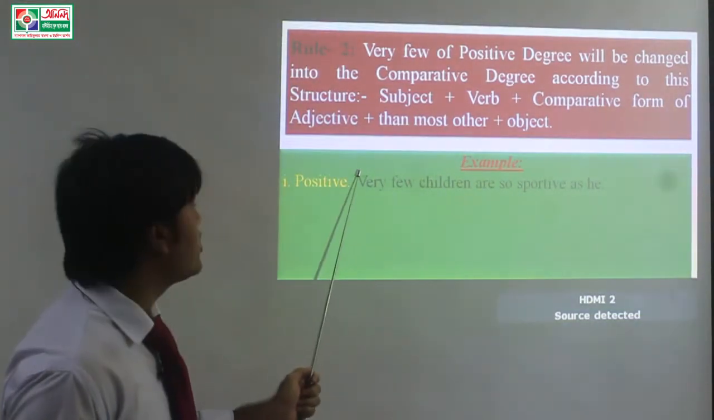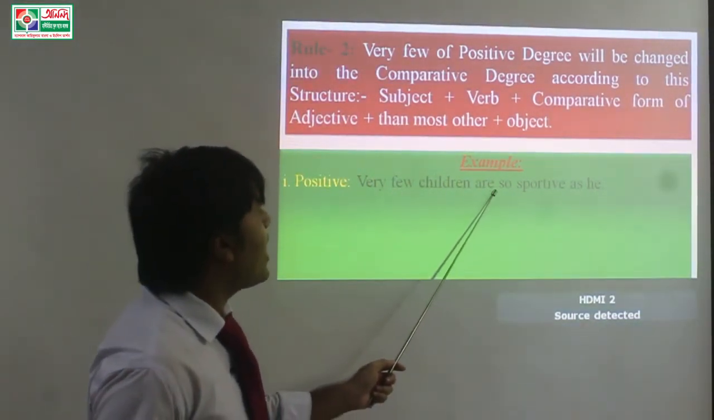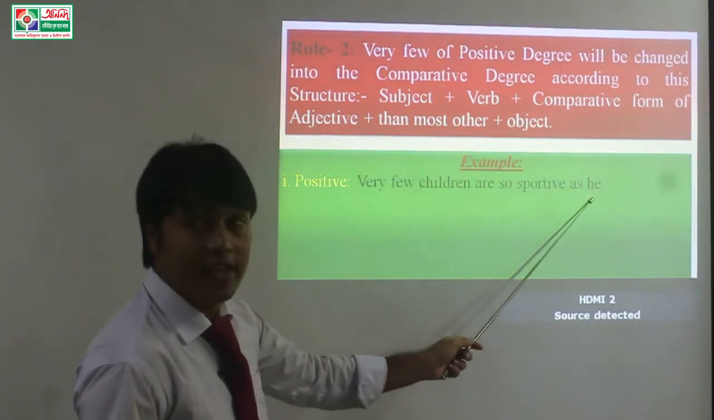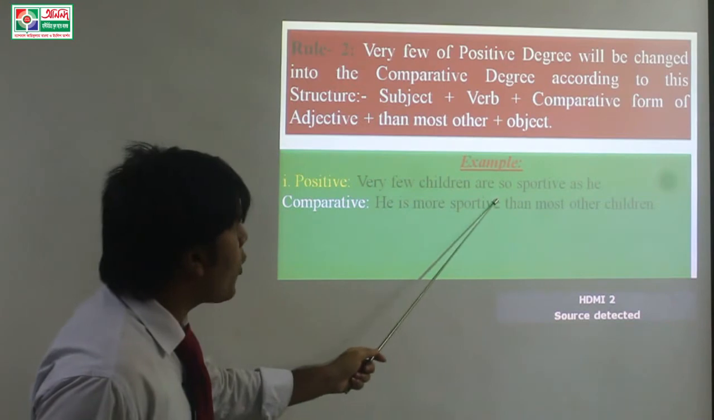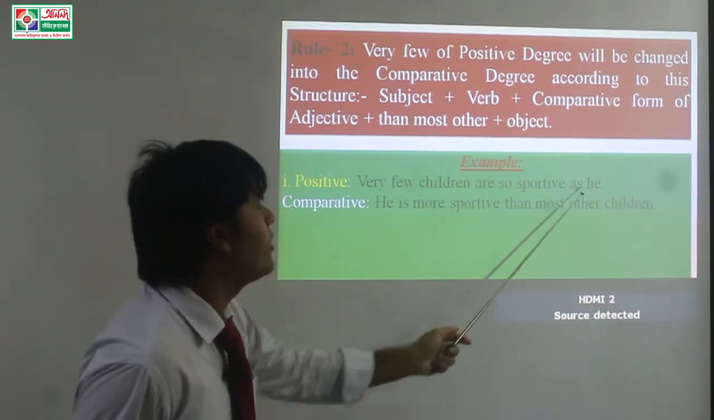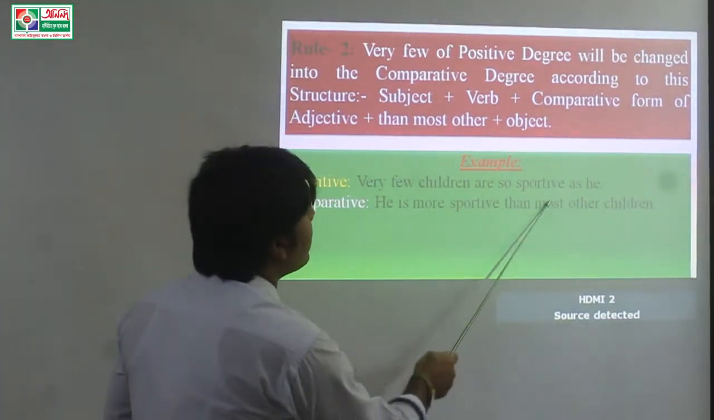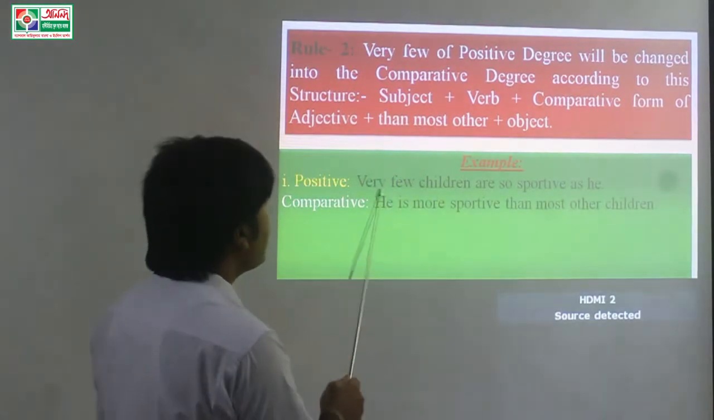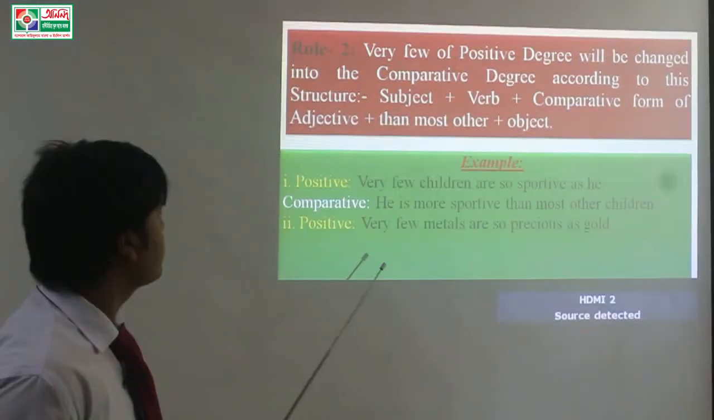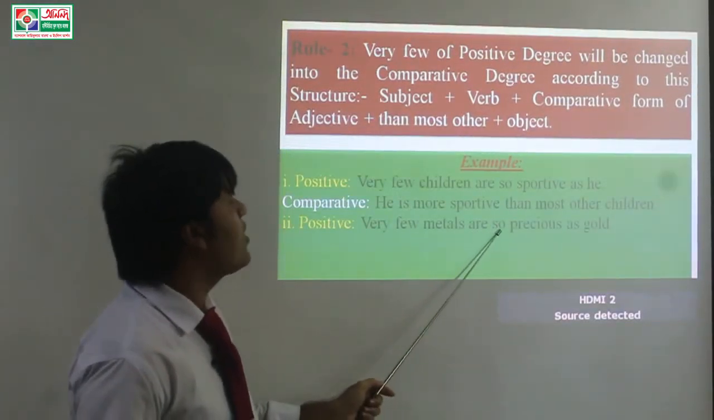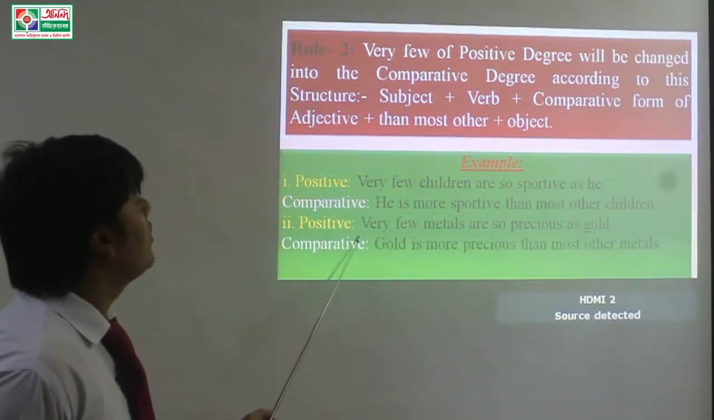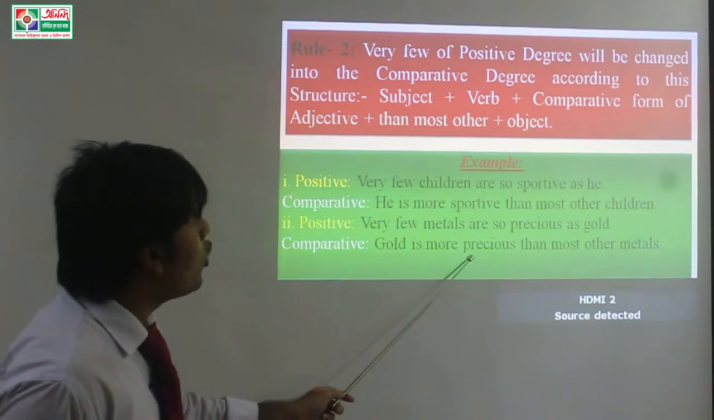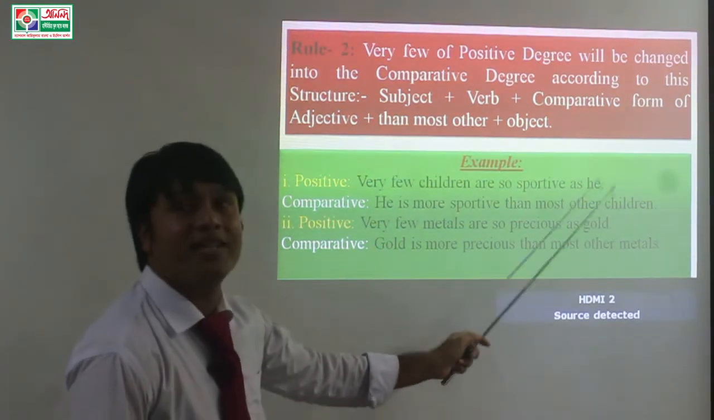For example, positive: Very few children are so sportive as he. Comparative: He is more sportive than most other children. Here, than most other is used instead of very few. Very few metals are so precious as gold. Comparative: Gold is more precious than most other metals.